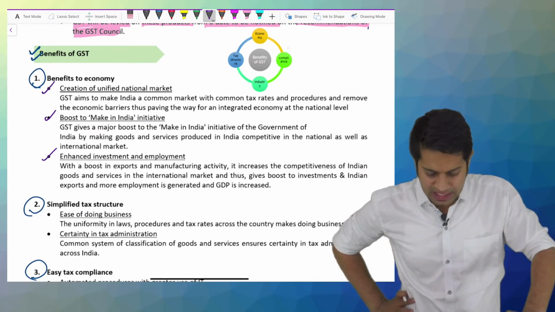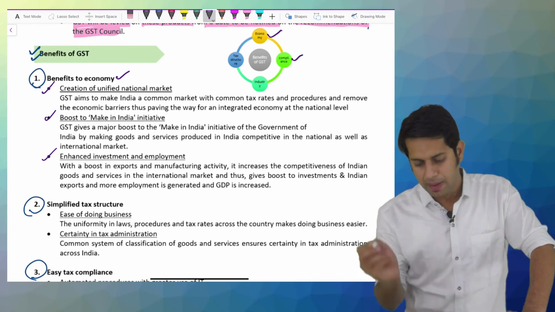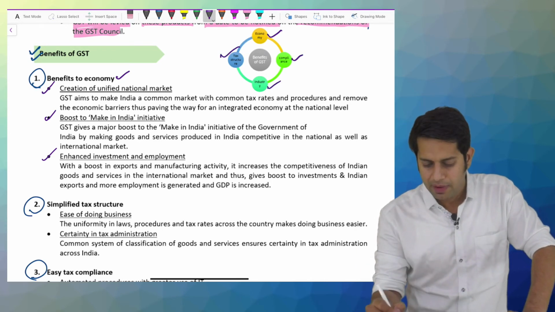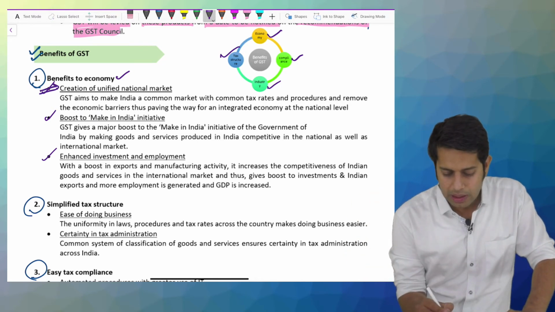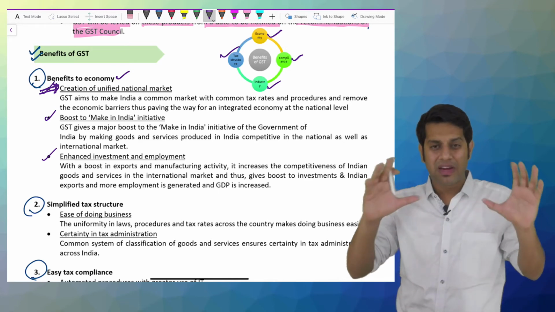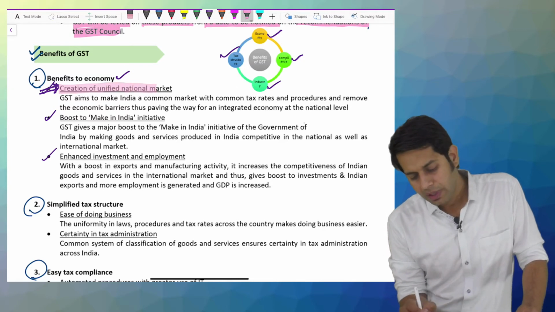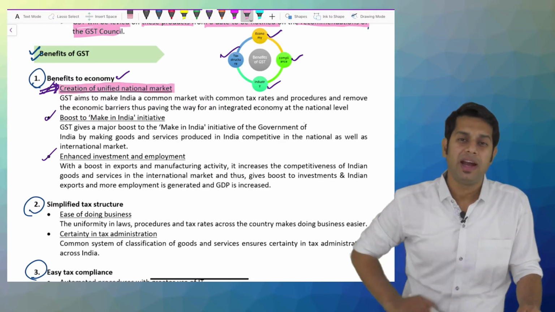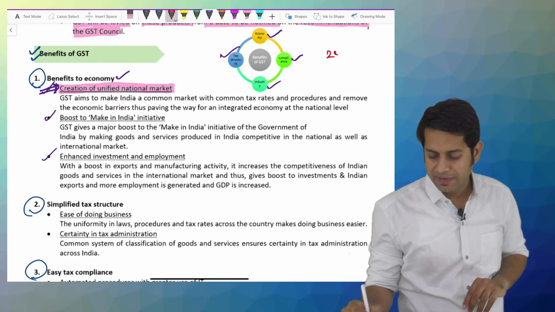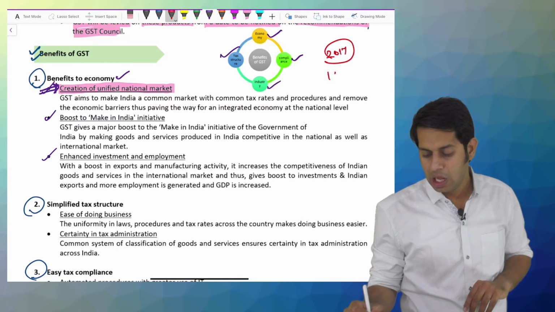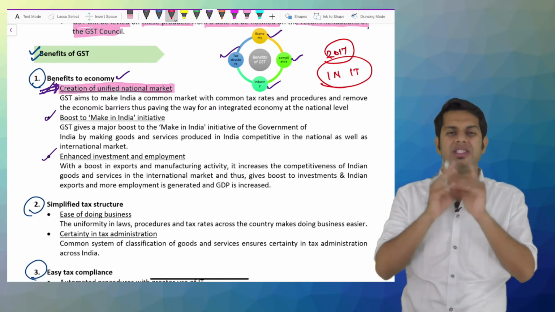Benefits of GST to economy. So this is divided into benefits to economy, benefits from the compliance angle, benefits to industry, and benefits from the tax structure angle. What are the different benefits which you have got? First, benefit to economy. What benefit did our Indian economy get because of the introduction of GST? Now we have a unified national market. The way they advertised GST in 2017 or before 2017, they said one nation, one tax, correct? Now in entire India, there is only one single national market.